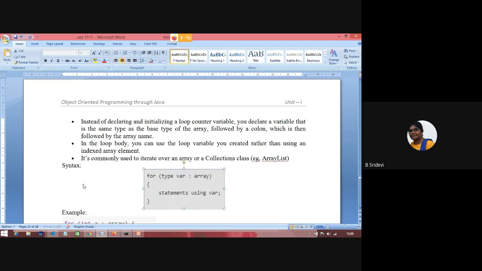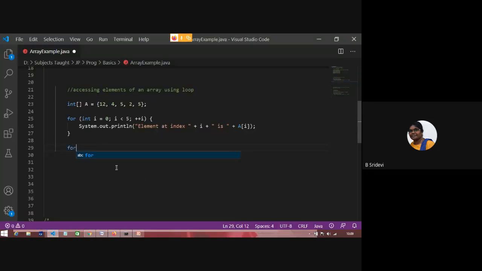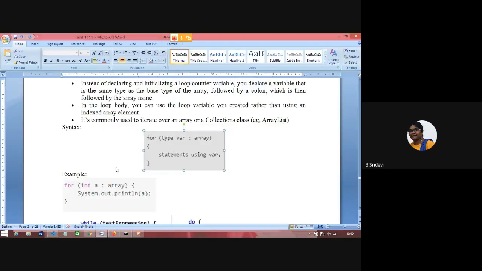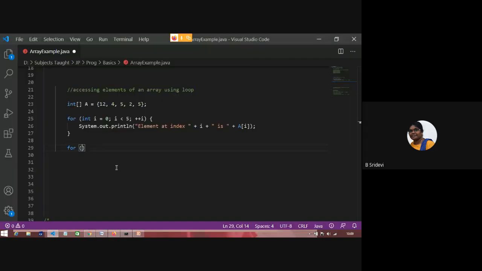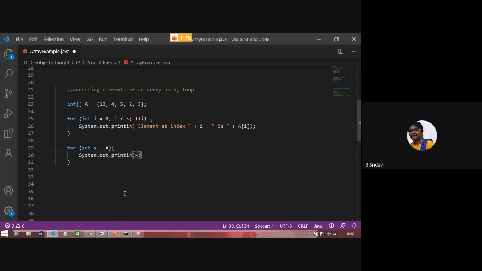See the syntax of this for loop. For, data type, some variable name, colon, here any object, array or any object. What is the syntax saying? You have to learn the syntax and follow it to write. Type, some variable, colon, object name. I am printing int x colon, what is my array name? A. See here what I am printing. System.out.println x. See this, how it gets executed.